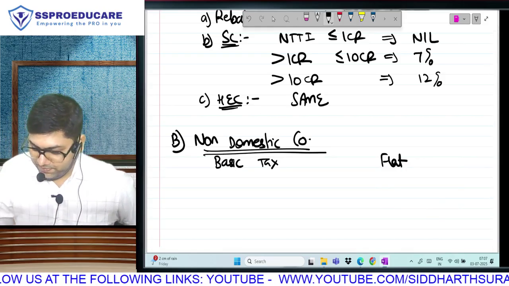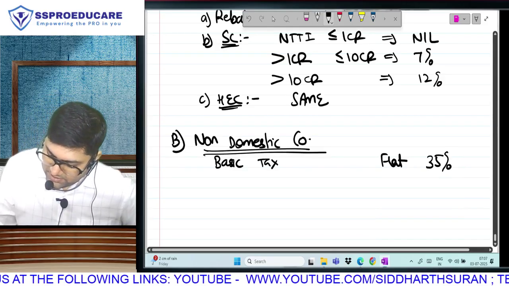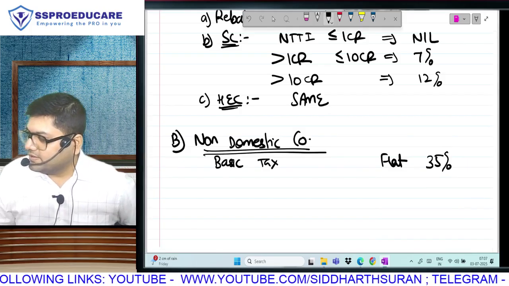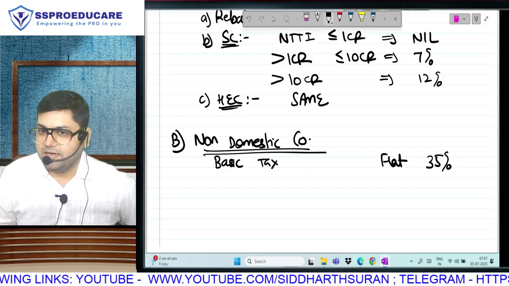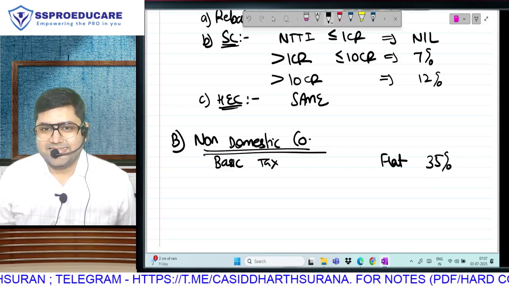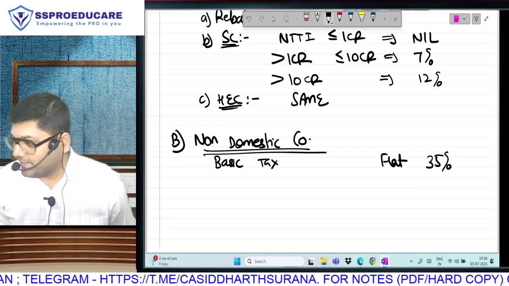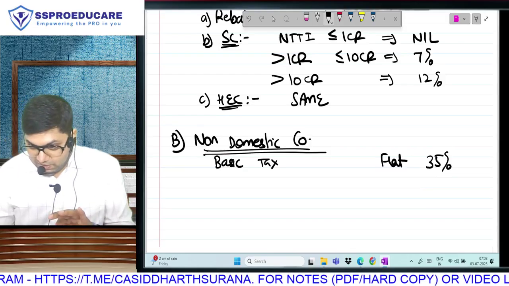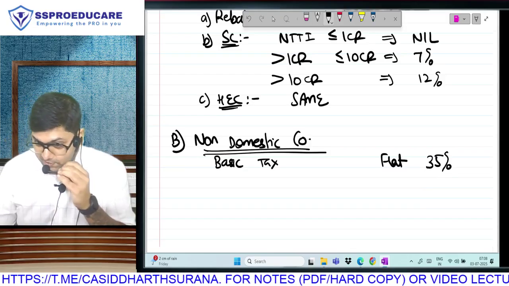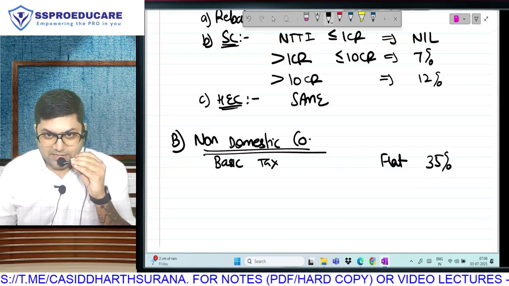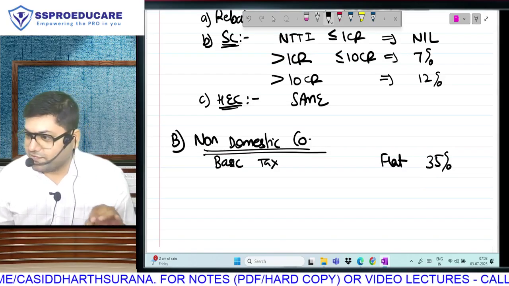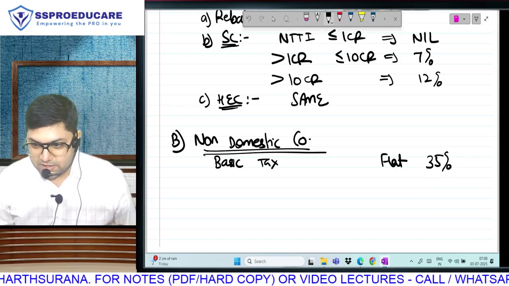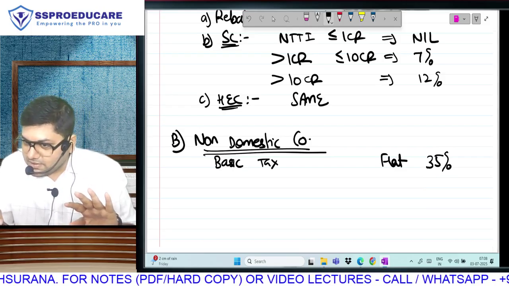In Inter it was 40. By the time you have come to CA final, it has become 35%. No, it was 40 when you were in Inter. Wait a second. Janardhan, when you were in CA Inter, the rate of tax for non-domestic company was 40%. Last year, assessment year 25-26, Budget of 2024, which is 1 year old for you because your applicable budget is 25, an amendment took place where the rate of tax of non-domestic companies was reduced from 40% to 35%. It is not a current year amendment. It is 1 year old.